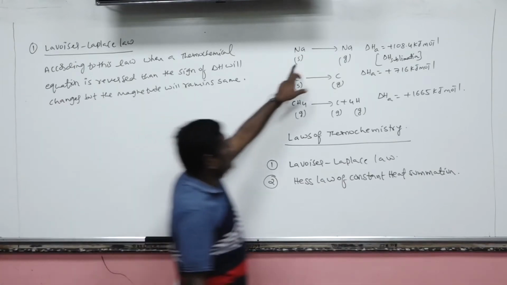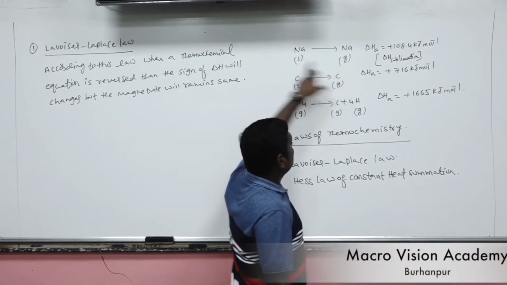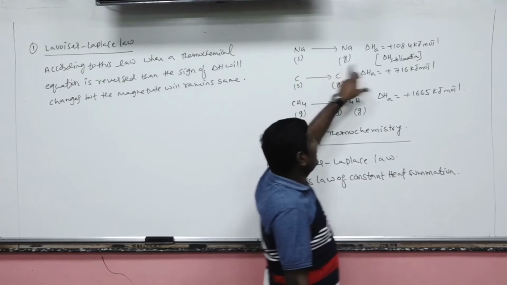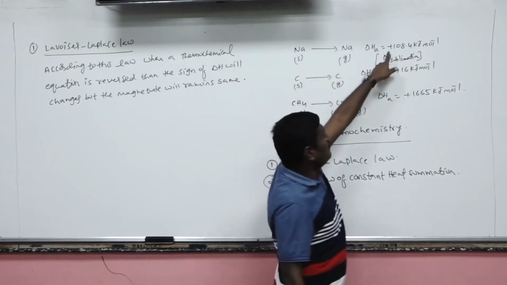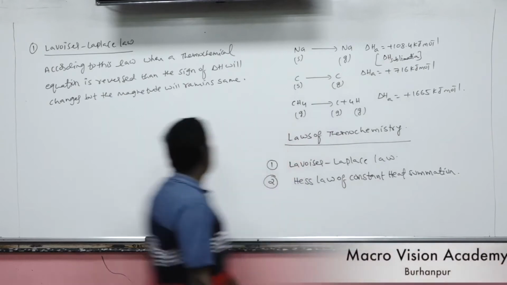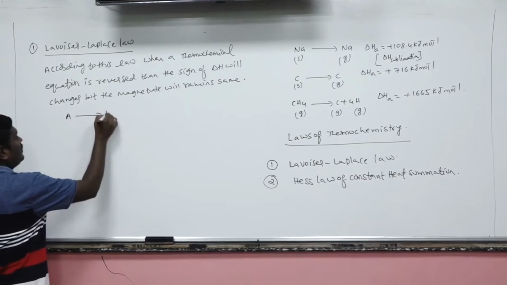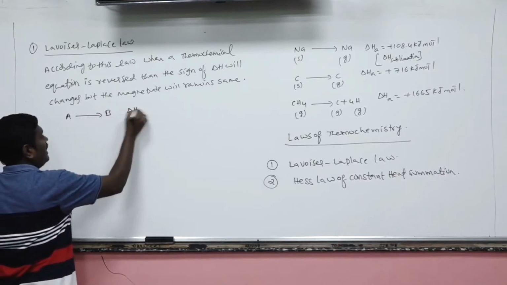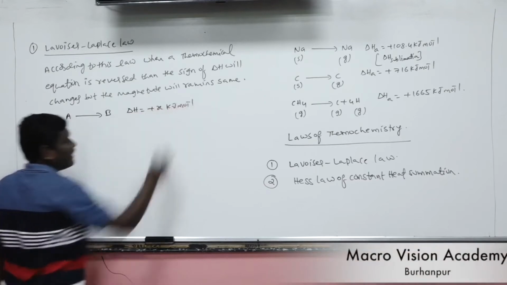Let's suppose this is there. In this forward reaction, what happens? 1 mole of solid sodium is converted to 1 mole of gaseous sodium. The enthalpy of this reaction is 108.4. If you reverse this equation, you will get the opposite side. Let's suppose A is converted into B, and the enthalpy of the reaction is, let's suppose, plus x kilojoule per mole.